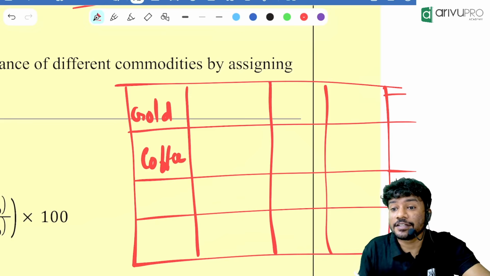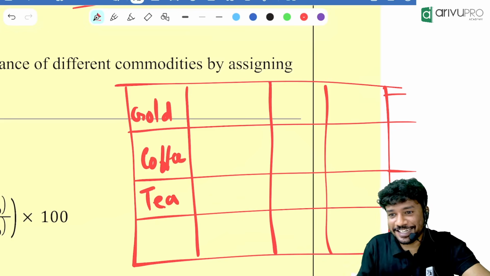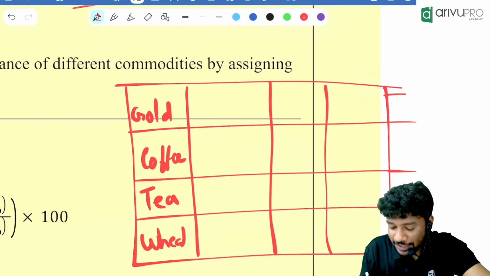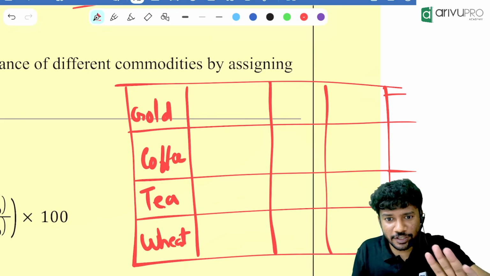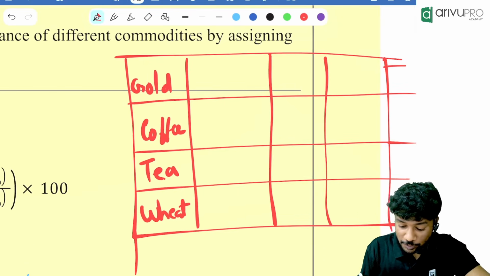Yes, Grace. Tea. Oh, okay. Anything else you want? Yes, wheat is there. Done now? Everyone is done? So the column is filled. So it's done. A chocolate. So one person said chocolate.